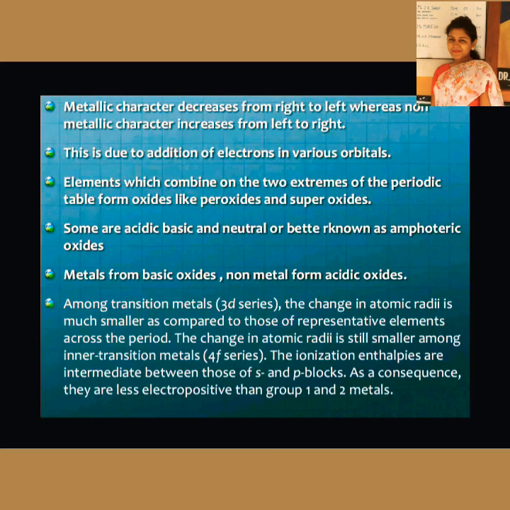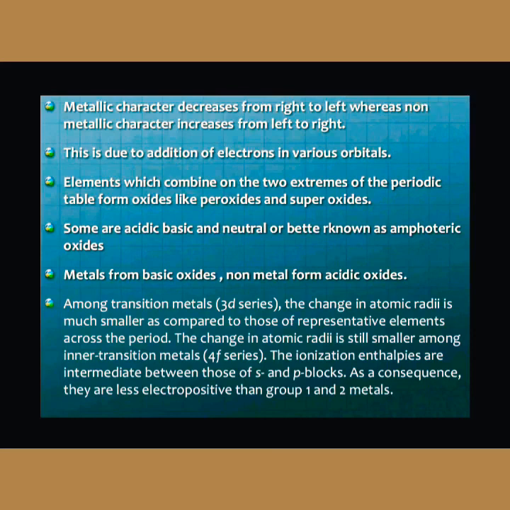Now, some oxides are acidic, basic, and neutral, or better known as amphoteric oxides. The oxides formed by the elements on the extreme left are mostly basic, that is sodium oxide, potassium oxide. This will be basic. The elements forming oxides on the extreme right will be acidic, that is Cl2O7, then OF2. These were all acidic. And the oxides of elements in the center are amphoteric, for example, Al2O3. Or they can be neutral also, for example, carbon monoxide or nitric oxide.